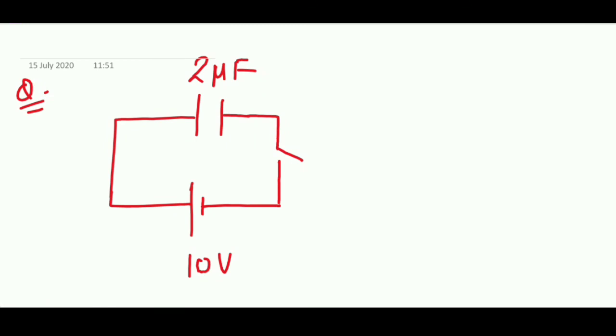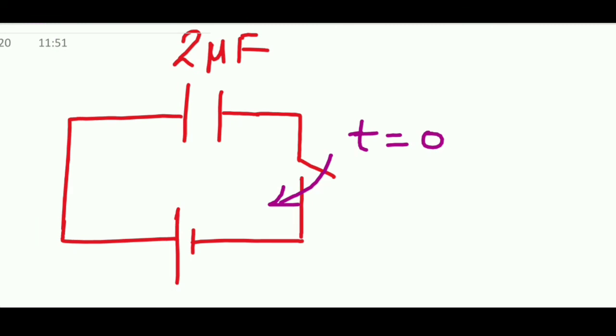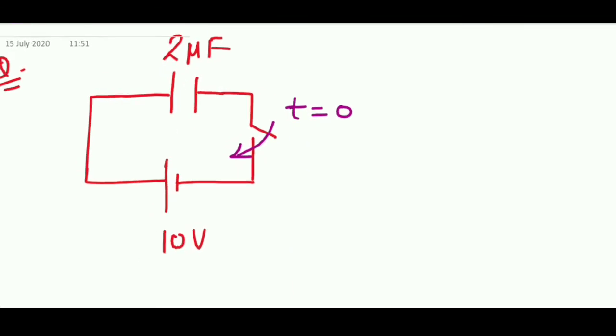So over here one capacitor of 2 microfarad is attached to a battery of 10 volt. This switch is closed at t equal to 0. Initially the charge on the capacitor is 0, so initial energy over here is 0. What we have to find is: final charge, energy stored in the capacitor, work done by battery, and heat. Okay, so charge accumulated over here finally.